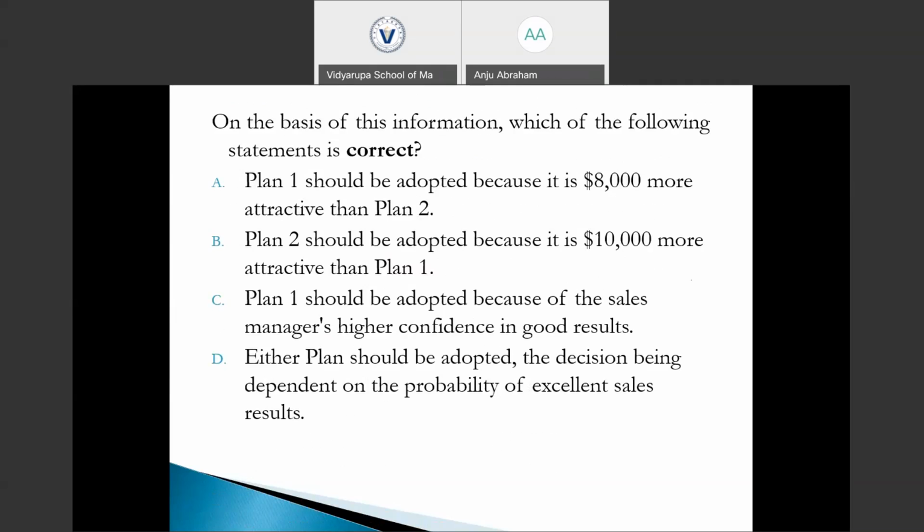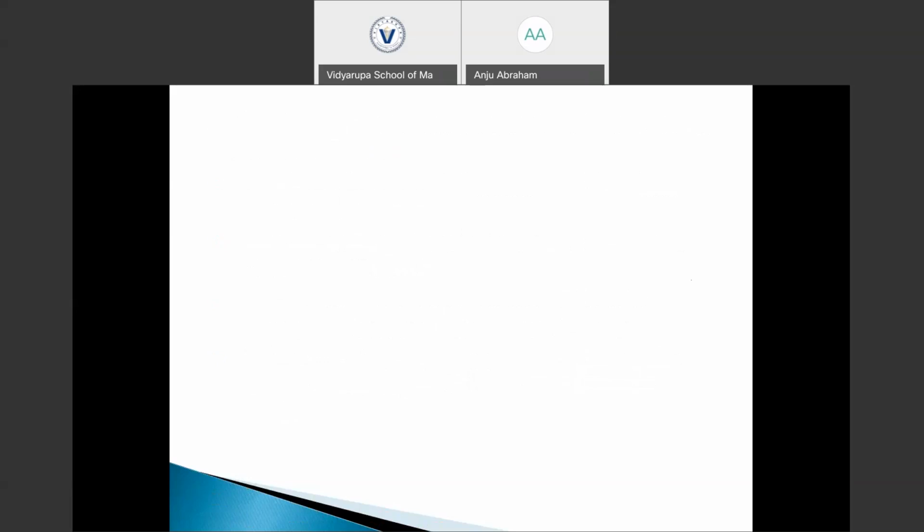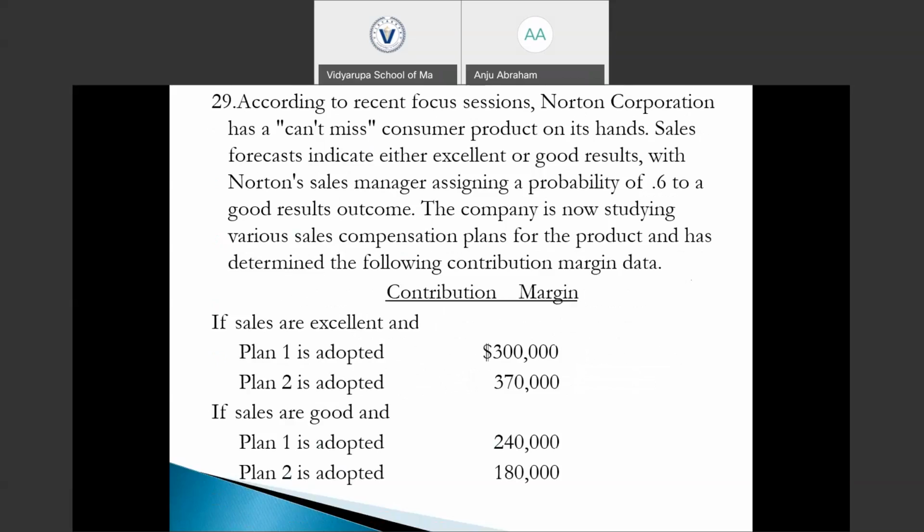So what the four options say is whether to adopt Plan 1 or Plan 2, and which one is more or less attractive. First of all, let's find which plan is the best one based on the data provided above. We are given that the Norton sales manager assigns a probability of 0.6 to a good result. So an excellent result has the remaining 40% probability. Let's check the expected value for Plan 1.